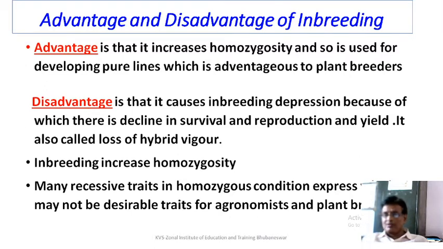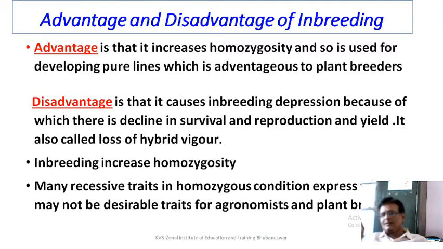Inbreeding increases homozygosity. How can the same character be an advantage and a disadvantage too? When you talk about homozygosity, you have to understand from the genetics point of view that the genes in the alleles can be both dominant or both recessive. Both conditions are called homozygous.